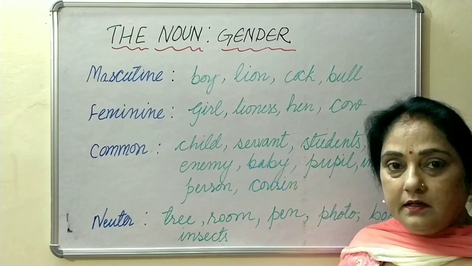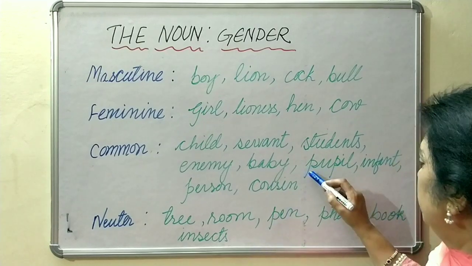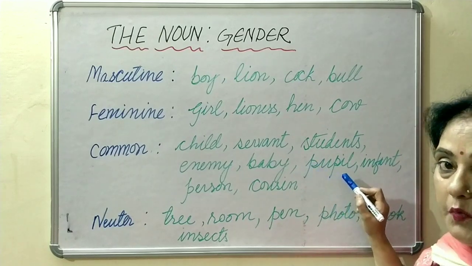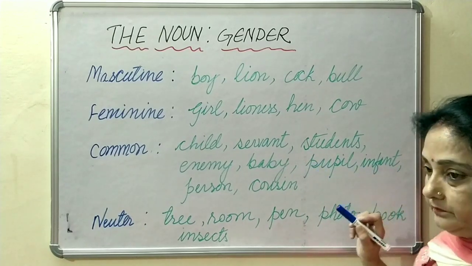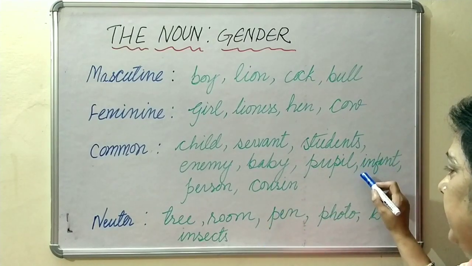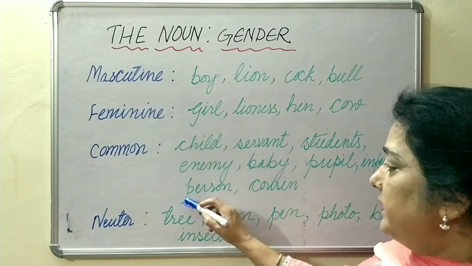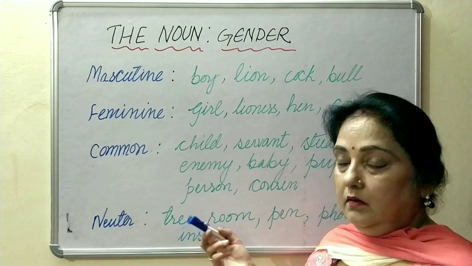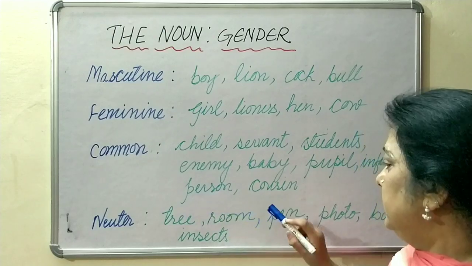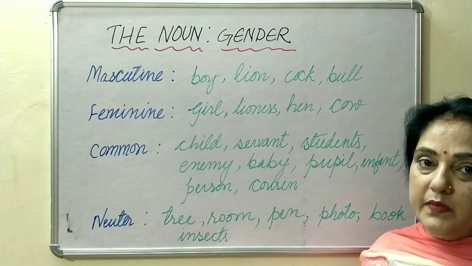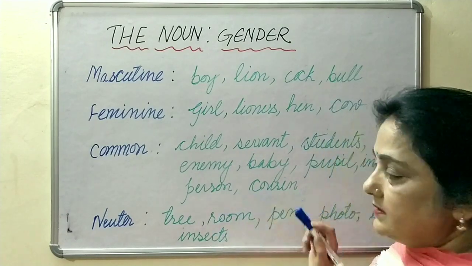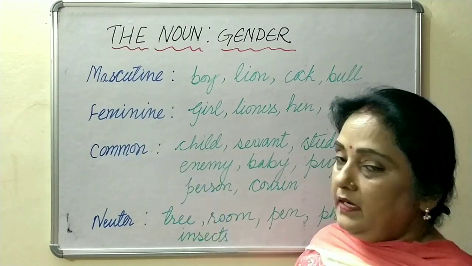Baby is either a boy or a girl. Pupil. Pupil means students, can be girls or boys. Infant. Small baby up to 6 months, we call infant. Can be a girl or a boy. Person. Can be a lady or a gentleman. We give a common name to them, person. Similarly, cousin. Cousin can be a girl or a boy, but we give a common name to them, that is cousin. So this is about common gender.